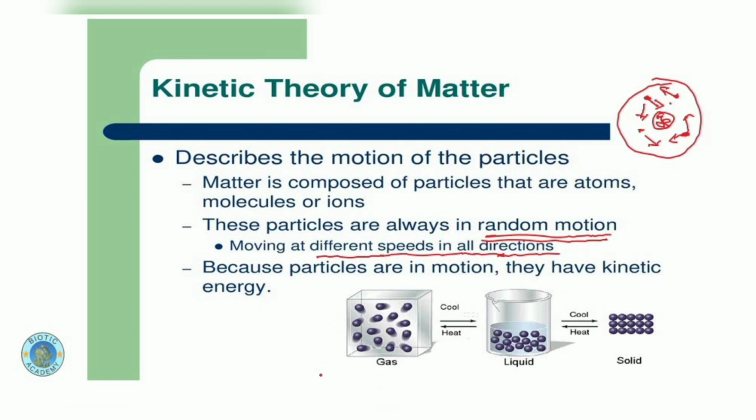Like you can see three situations over here: the location of the particles in case of gases, in case of liquid, and in case of solid. Even in case of solid, you can see that they have a specific arrangement of the atoms or the ions, but they are basically showing a little bit of movement within them, and that is needed for the movement of particles from one direction to another direction. So the kinetic theory of matter is applicable within the cell also, due to which the contents present within the cell cytoplasm are showing their locomotion, their movement within the cell, and taking part in the metabolic reactions of the cell.